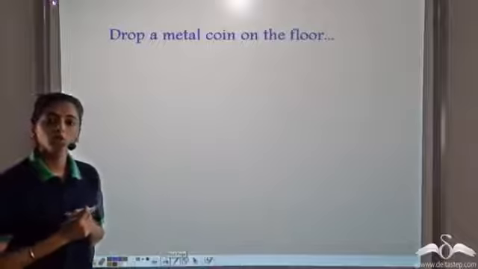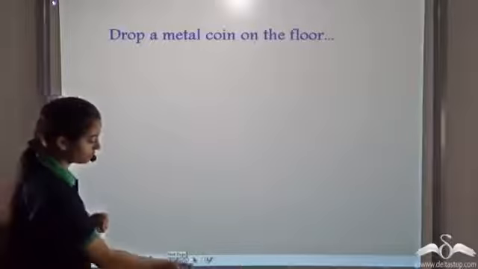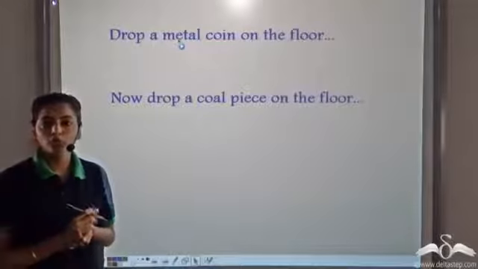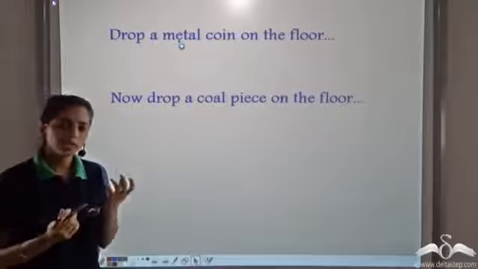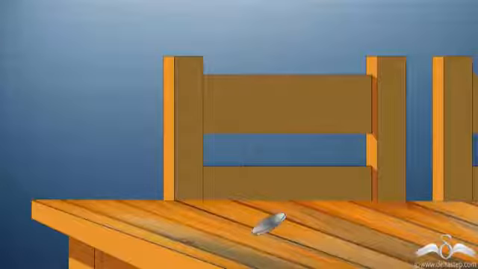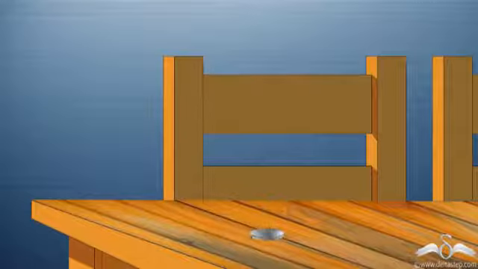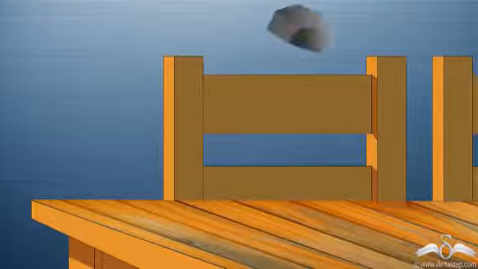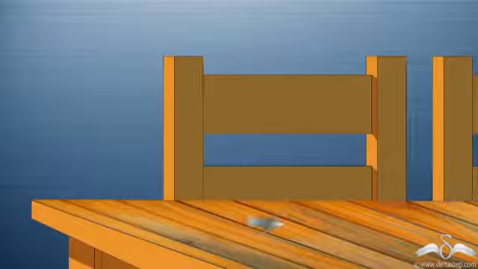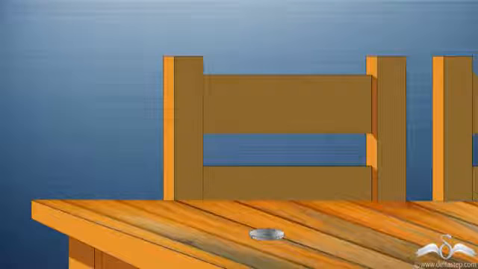Now, you drop a metal coin on a floor and simultaneously drop a coal piece on floor. Do you think there will be any difference? Let's see. You drop a metal coin and you drop a coal piece. So if you hear, there is a very peculiar and prominent sound which you hear when you drop a metal coin.